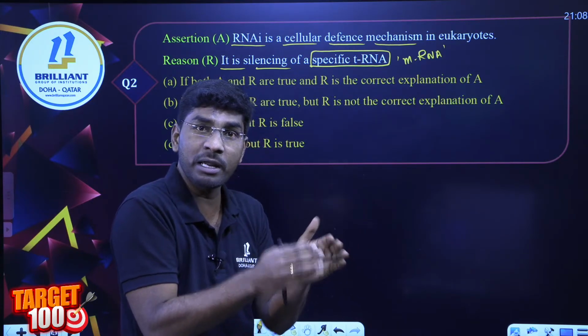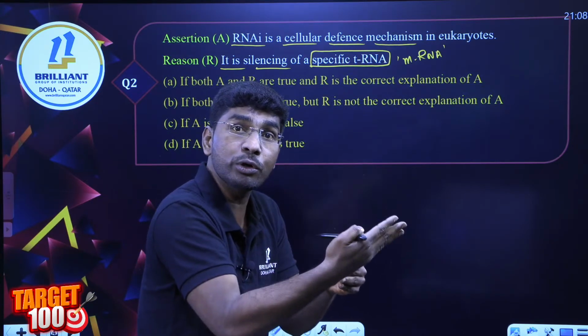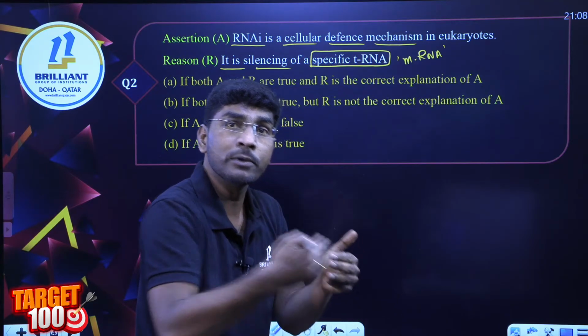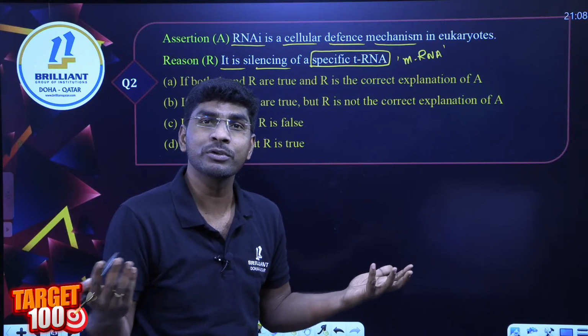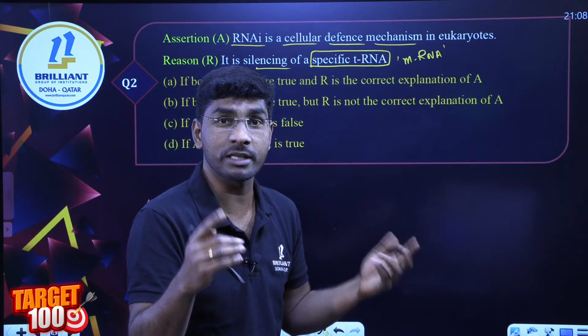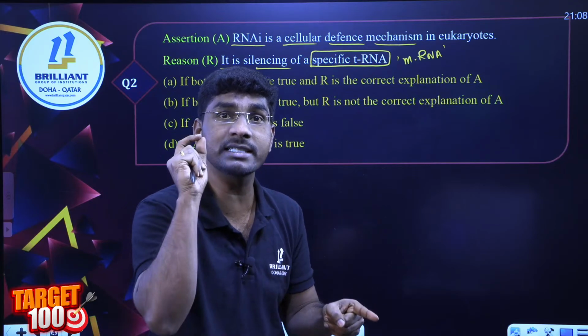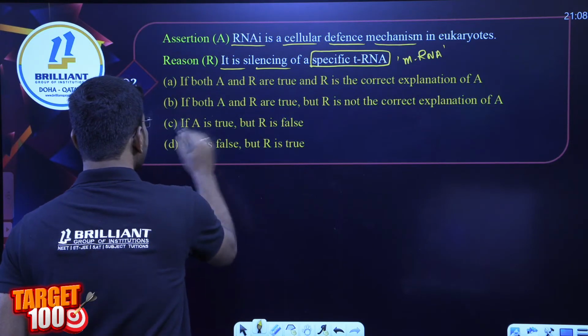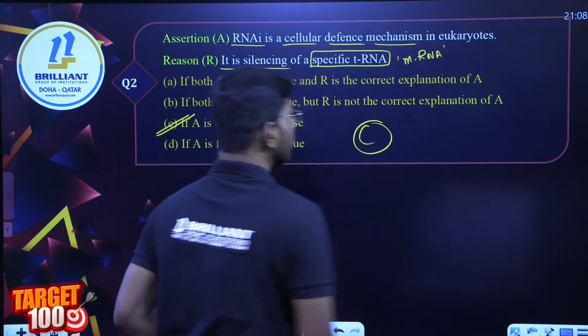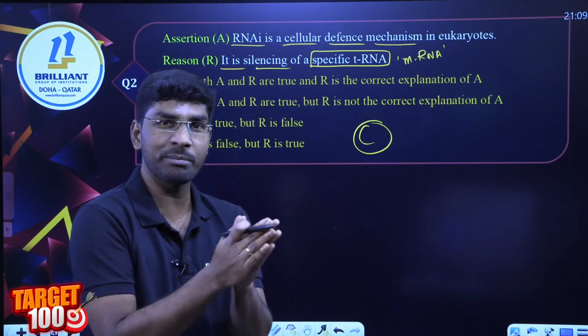Transcription happens and mRNA forms, but this mRNA is not allowed to go to translation. So the essential protein for nematode growth is not formed, and nematode growth does not take place. Remember, it is not tRNA, it is mRNA. So the assertion is true but the reason is false. Option C. These were the first two assertion reason based questions.